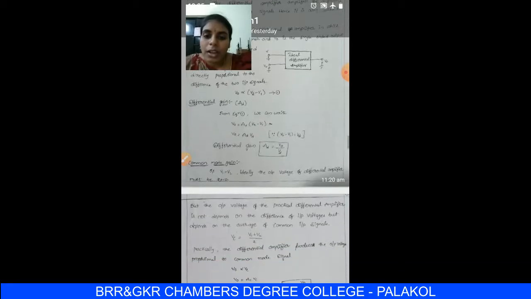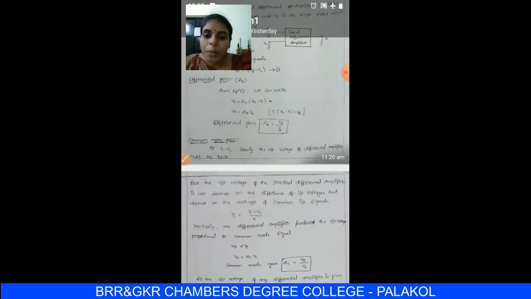In the previous class we discussed that the output produced for differential voltages applied at the inverting and non-inverting terminals is V0 = AD × VD, and the differential gain AD = V0/VD. If the two input terminals have the same voltage, that is V1 and V2 are the same, then ideally it produces zero output.